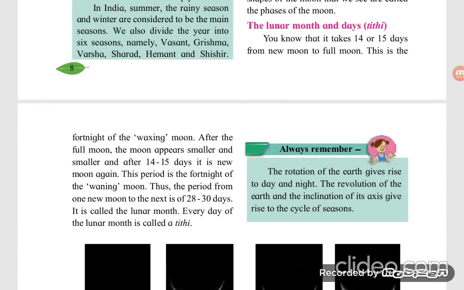What are the names of the days on which we see a round moon and on which we see no moon at all? A round moon we see on a full moon day. No moon we see on a new moon day. Let's discuss the full moon day and the new moon day.